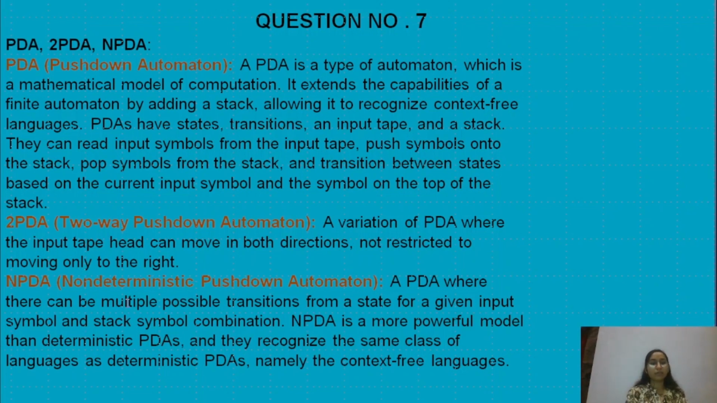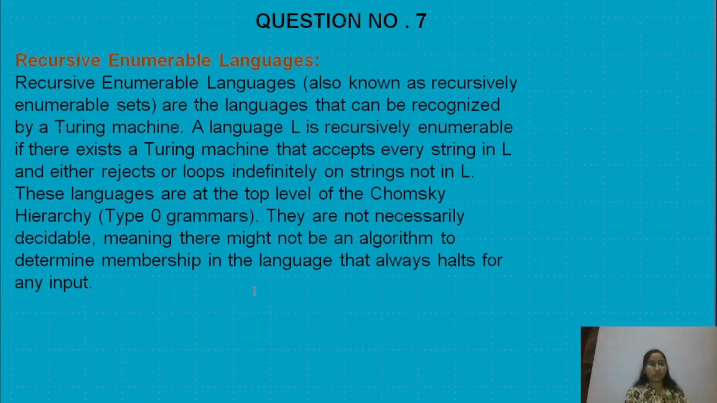What is NPDA? NPDA is a non-deterministic pushdown automata. It is a PDA where there can be multiple possible transitions from a state for a given input symbol and stack symbol combination. An NPDA is recognized by the same class of languages as a deterministic PDA, namely the context-free languages.